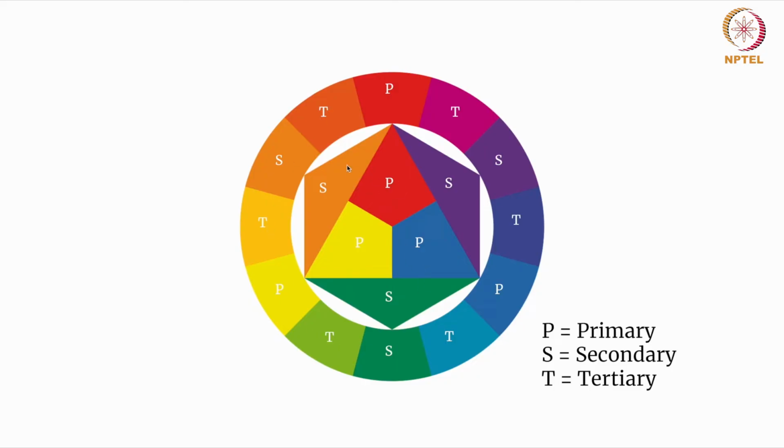So how many tertiary colors do you get? 3 and then 3, 6. So you have 3 primary colors, 3 secondary colors, and 6 tertiary colors. I hope you will remember.